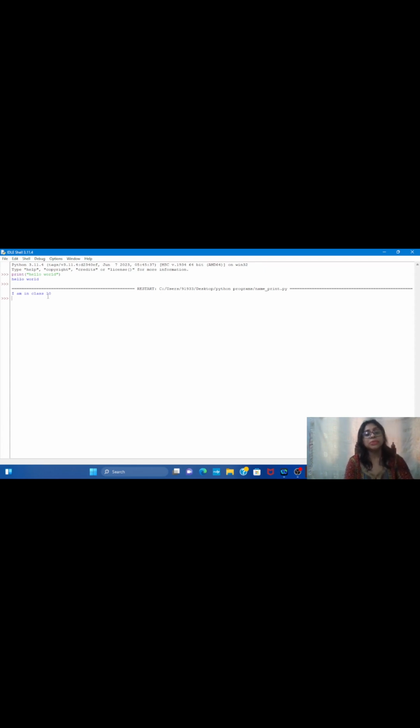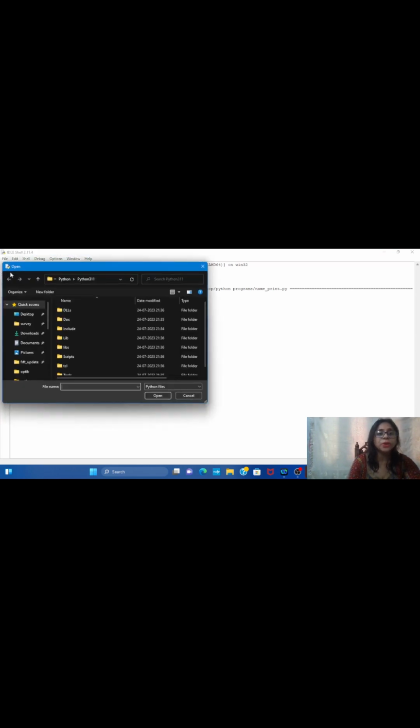Now, suppose I want to go back to my saved file, how to open it? Again, go to this file button, click on it. Now, go to this open option. Click on this open option. Now, this is asking you the path where you have saved the file. I have saved it on desktop in the Python program folder.